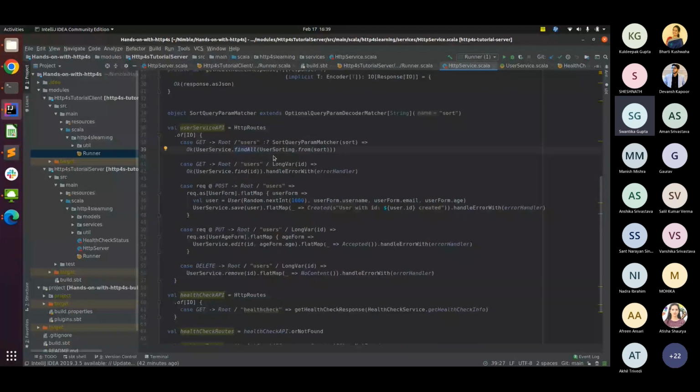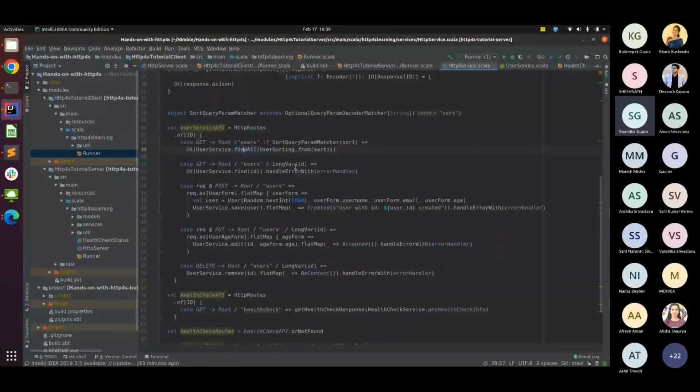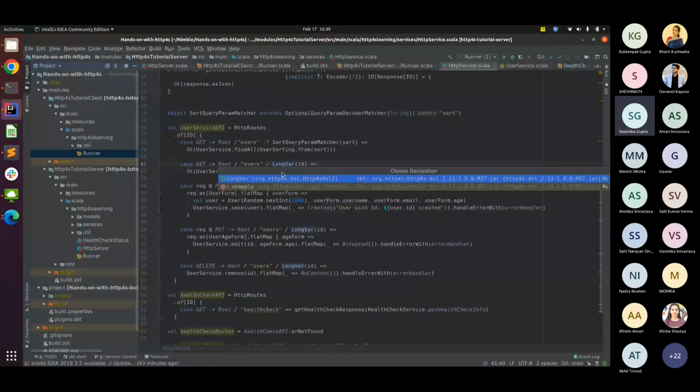Then again, if I want to find out information for one particular user ID, then my exposed endpoint should be /users/ the user ID that I'm passing. And I mentioned that this user ID is supposed to be a string by default whenever it is called. So now I need to convert it to long. This long var is something which is already given by Http4s. Some of the commonly used primitive converters are given by Http4s on their own.